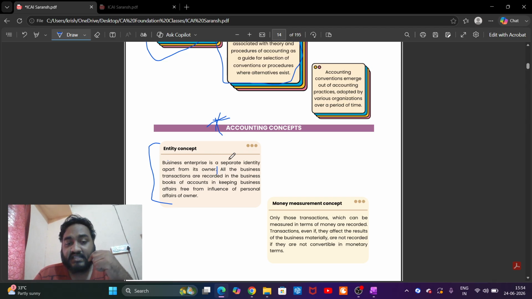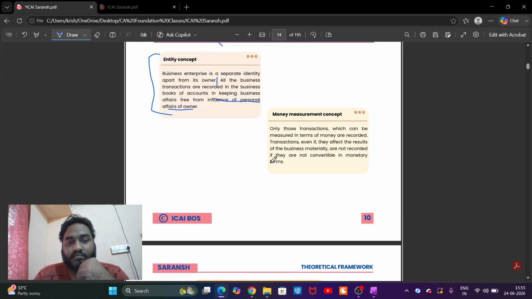All the business transactions are recorded in the business books of accounts, keeping business affairs free from the influence of the personal affairs of the owner. Business enterprise is separate from the person who owns the business.